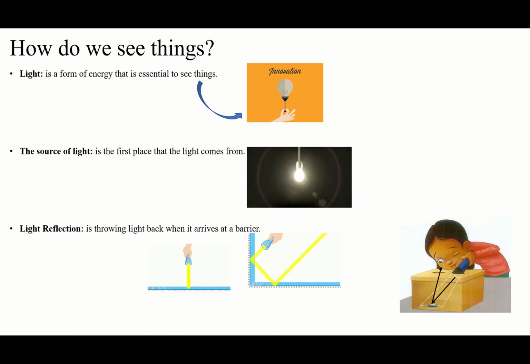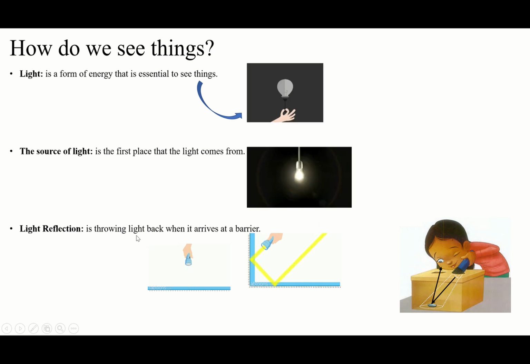But of course, after each reflection, the amount of the light will decrease. It's going to get less and less continuously. So light reflection is throwing light back when it arrives at the barrier. Without a barrier, there is no reflection. It's like sound. We have studied sound before, right?